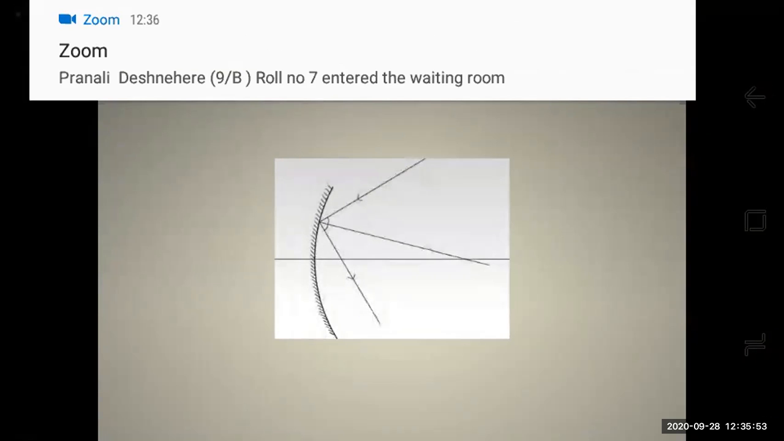Now the third rule is that if an incident ray passes through the center of curvature, that is through the point C, the reflected ray traces the same path back. You will never find the reflected ray. It is going in the same path backside. So these are the 3 rules for drawing the ray diagrams.